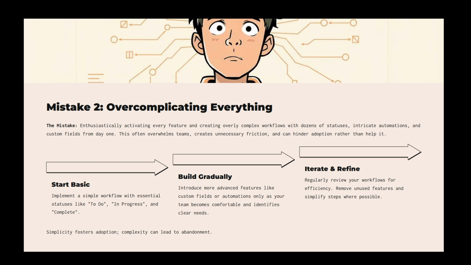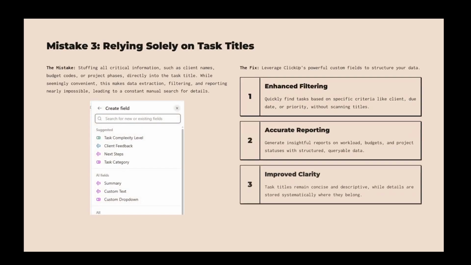The next mistake involves relying too heavily on task titles. Many users tend to cram all essential information, like client names or budget details, directly into the task title. Instead, take advantage of custom fields. These allow you to store structured data systematically, which makes it easier to filter, sort, and generate reports on your work. This method not only keeps your task titles clean, but also enhances your ability to manage and review tasks effectively.